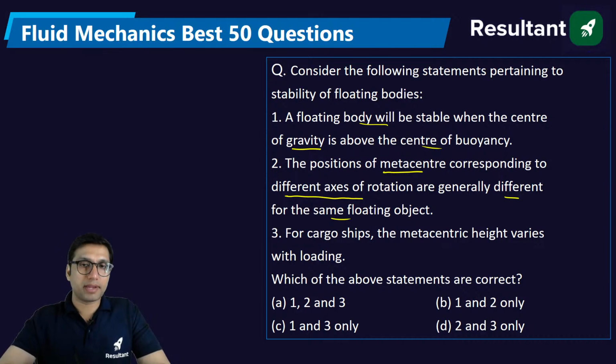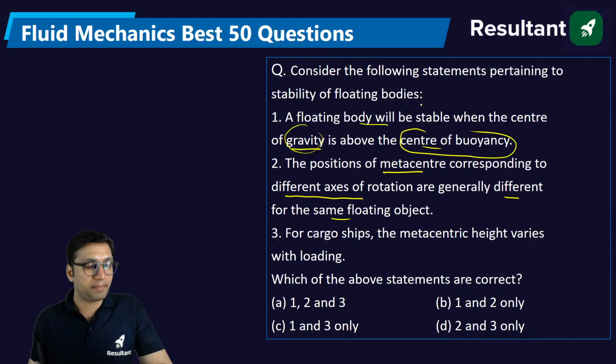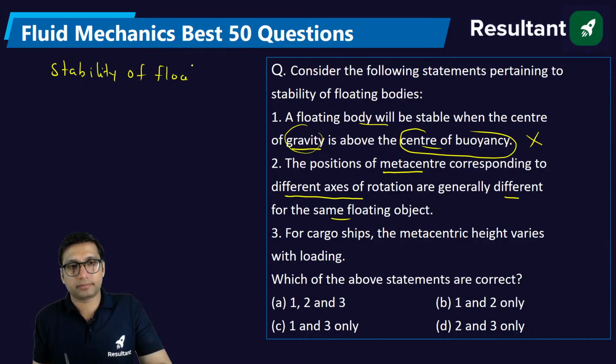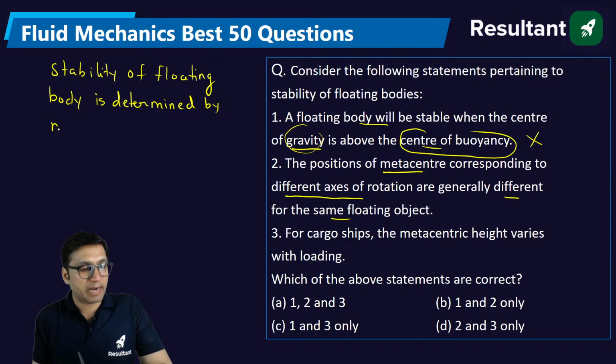Center of gravity is above center of buoyancy. For a floating body, is the stability condition determined by the center of gravity and center of buoyancy? Do these two play an important role? No. They will not play an important role here for the stability. Stability of a floating body is determined by metacenter or metacentric height.